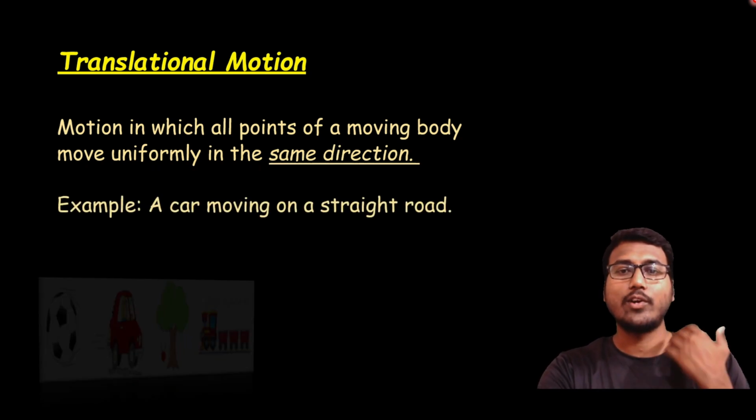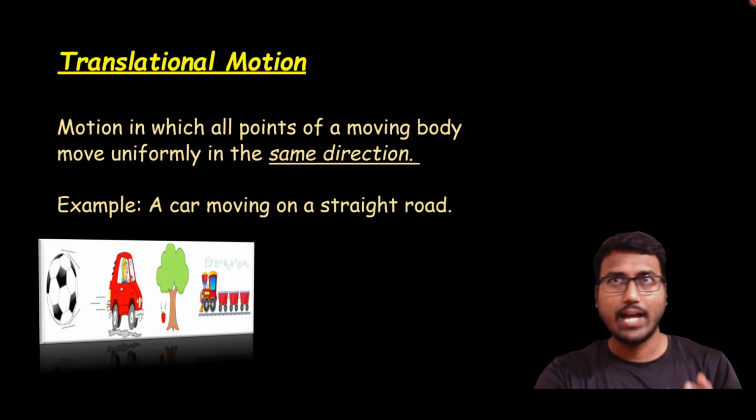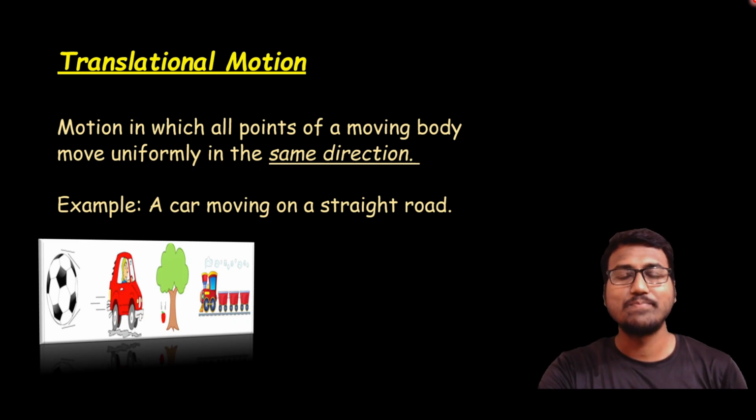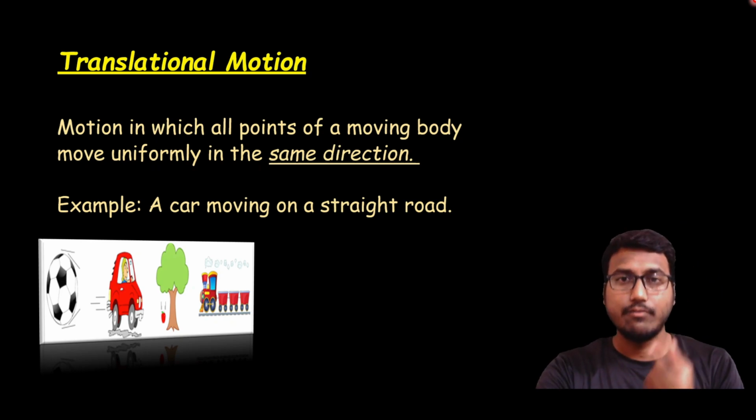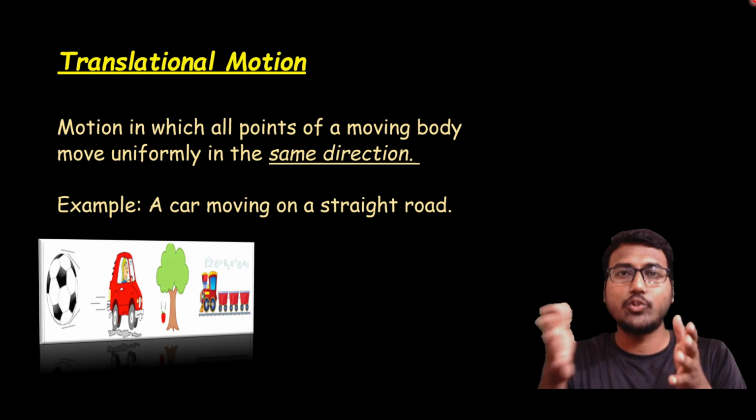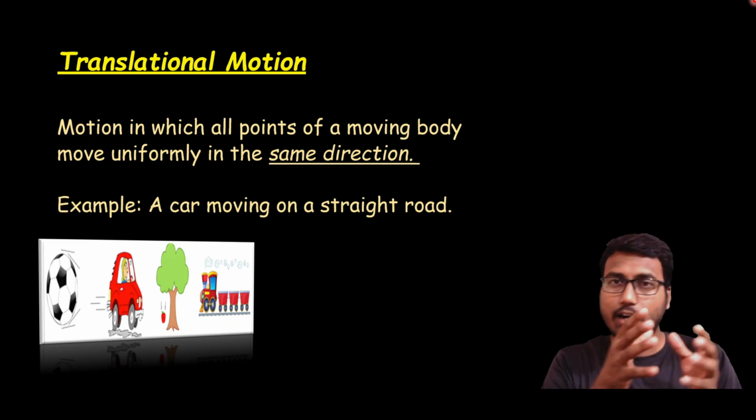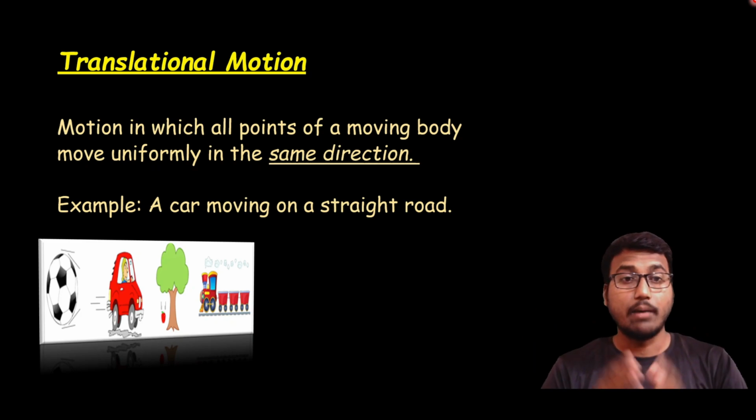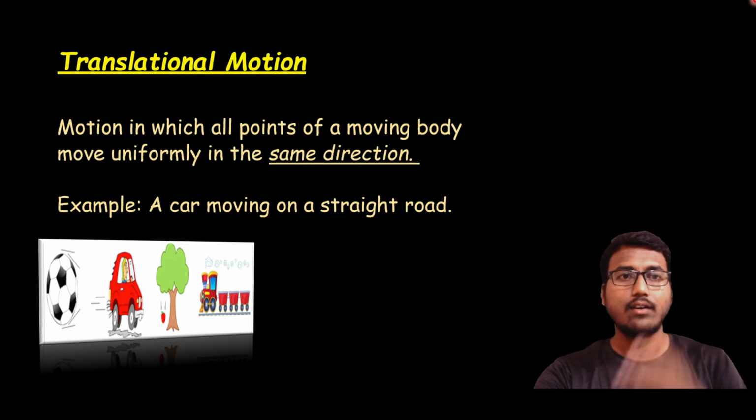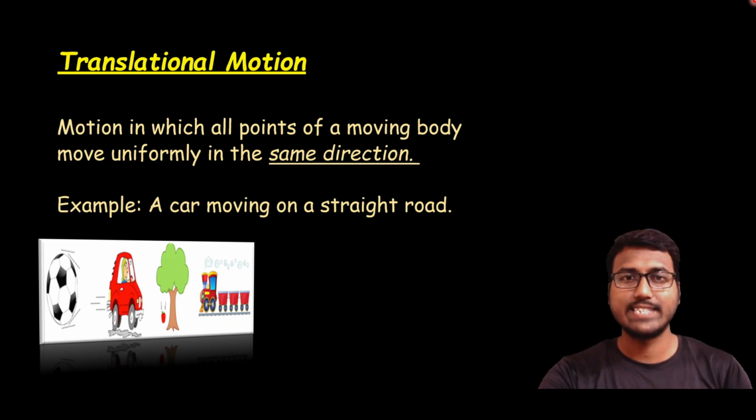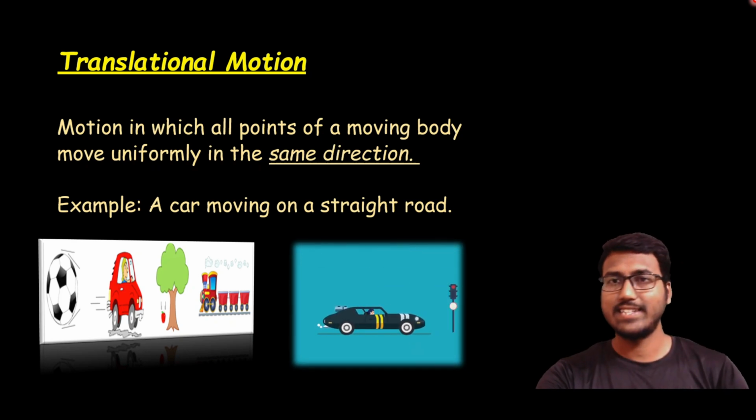Example, a car moving on a straight road. Apple falling from a tree. Not only apple, that may be orange also. So if it is falling, it will just fall together. Every part of the fruit will be together, right? It will not split up. So it will be moving together. A car moving in a particular direction, a ball moving in a particular direction. So all these things we can consider for translational motion. Examples of translational motion. Next, as we can see, the car.